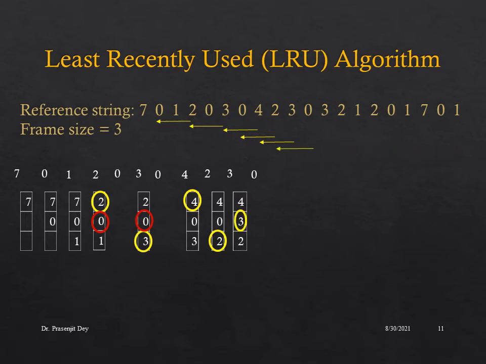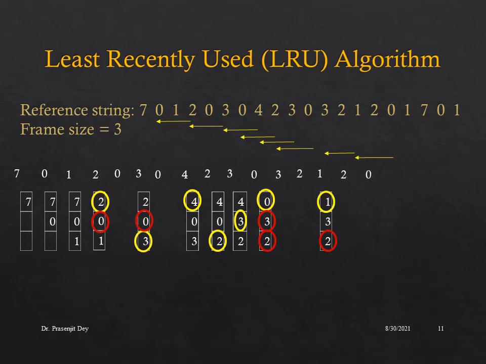After that, when 0 arrives, we will look back in time, we can see the recently used pages are page 3 and page 2, so we are going to replace page 4 with the new entry page 0. After that, when 3 arrives, 3 is already in the page table, so there will be no page fault. After that, when 2 arrives, 2 is also in the page table, so there will be no page fault. After that, when 1 arrives, we can see that recently used pages are page 2 and page 3, so we are going to replace page 0 with the new entry page 1. And after that, when 2 arrives, 2 is already in the page table, there will be no page fault.